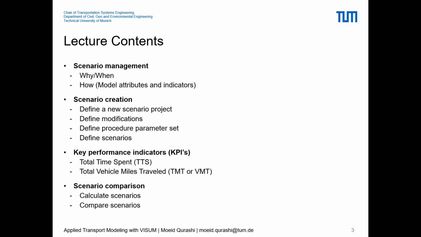Also, the third part we will try to cover is to understand key performance indicators. So what are the key performance indicators? KPIs basically are model outputs which are used to understand the impacts of different modifications within the scenarios, and these KPIs can either be basic model outputs or processed model outputs. And the idea here is trying to create different outputs from the model so that we can better understand the impacts of different modifications or different developments within a scenario.